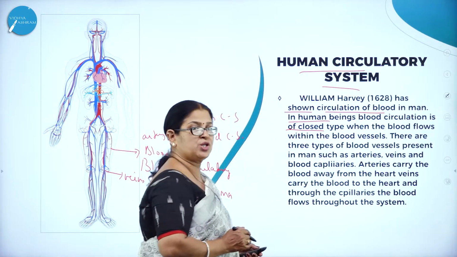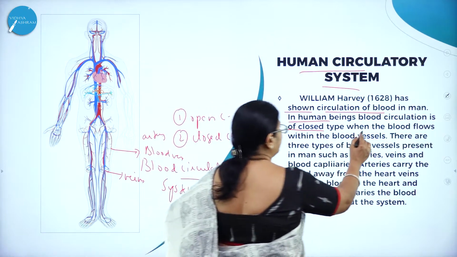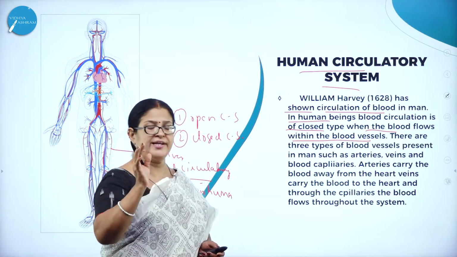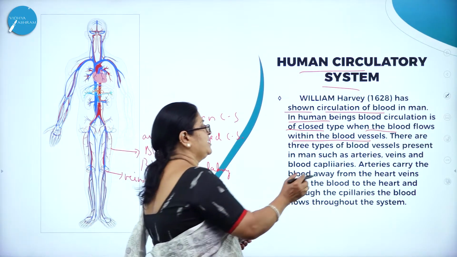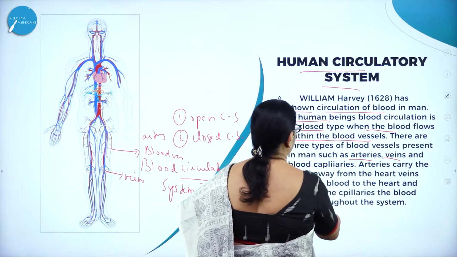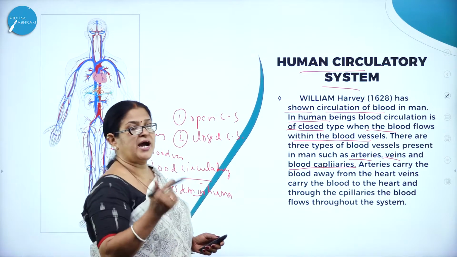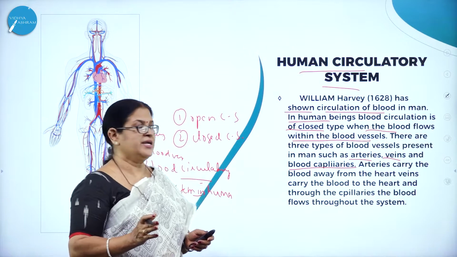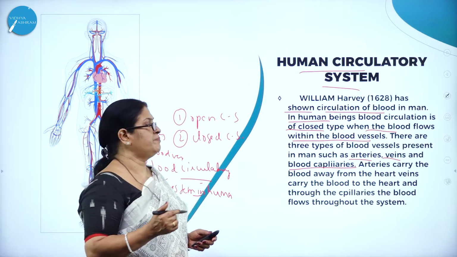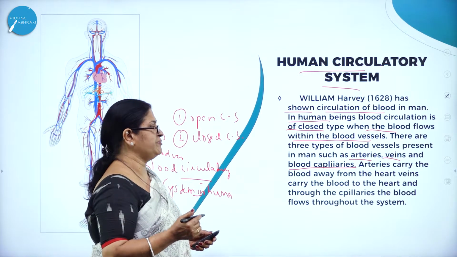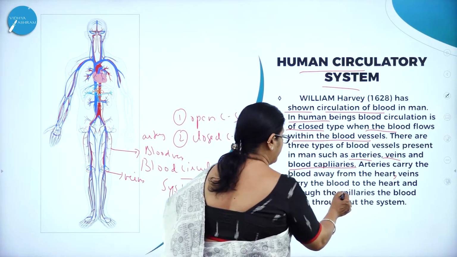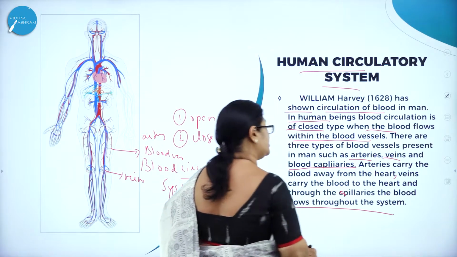When do we call it closed type? When the blood flows within the blood vessels. As we know, there are three types of blood vessels, namely the arteries, the veins, and the blood capillaries. The arteries are further divided into minute blood vessels called blood capillaries. As we all know, arteries carry the blood away from the heart, veins carry the blood to the heart, and through the capillaries, the blood flows throughout the system.